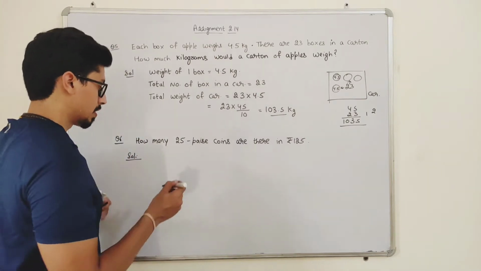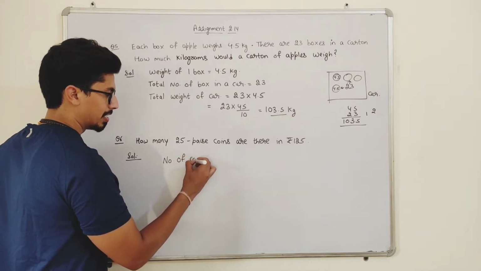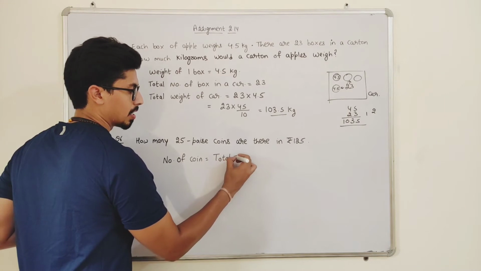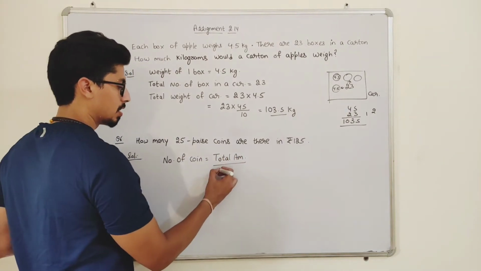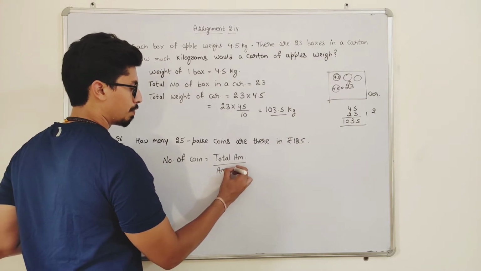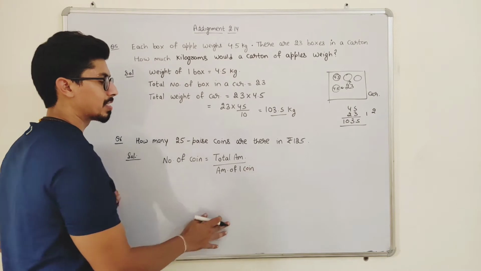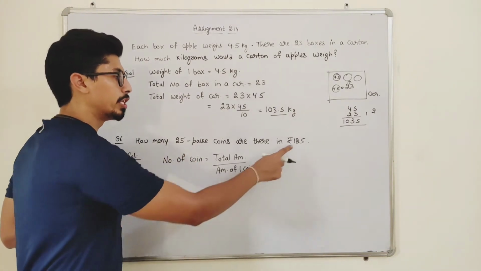Number of coins is equal to total amount upon amount of one coin. But students, in previous classes I have already discussed with you that the unit should be the same.